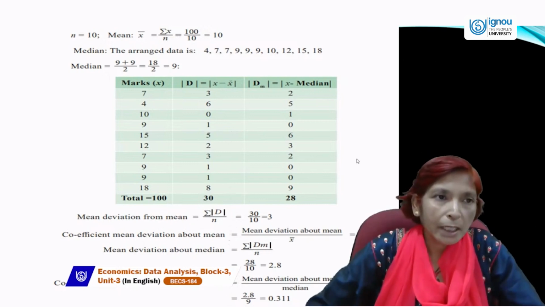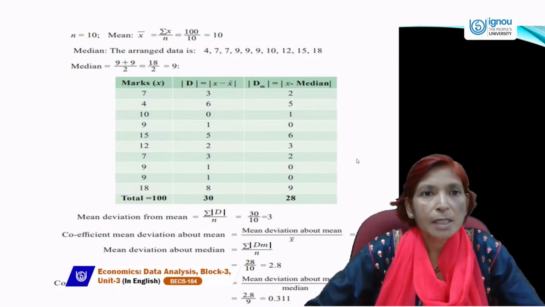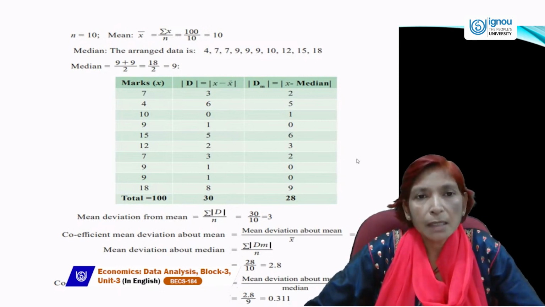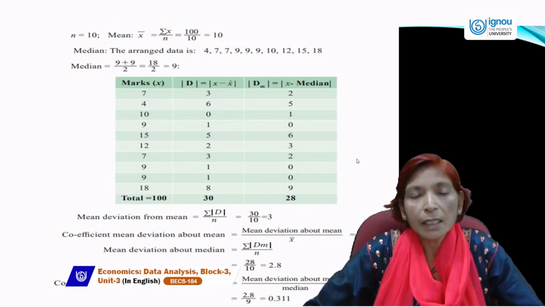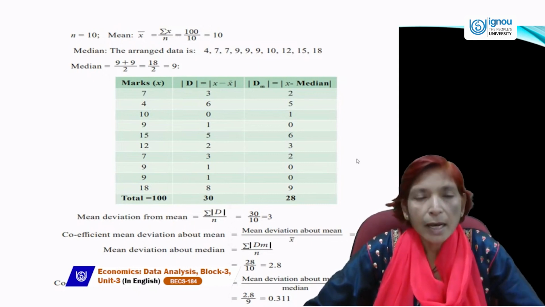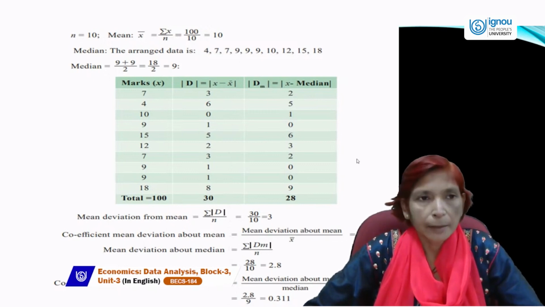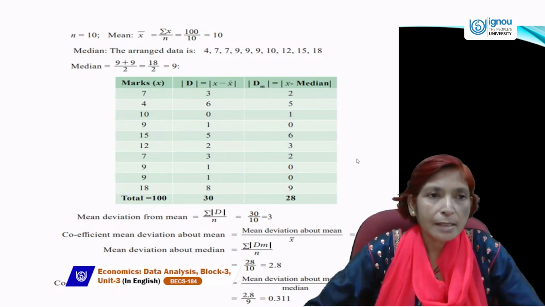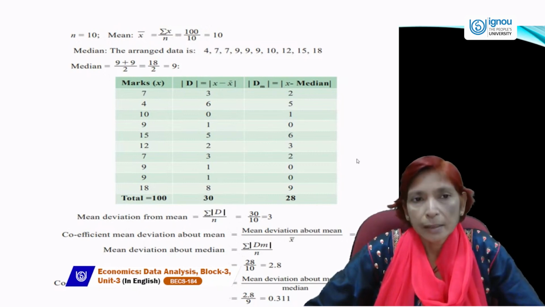How can you calculate the mean? Mean is the summation of all the numbers, like 4 plus 7 plus 7 plus 9 plus 9 plus 9 plus 10 plus 12 plus 15 plus 18, divided by n. N is the total numbers. Here the total numbers are 1, 2, 3, 4, 5, 6, 7, 8, 9, 10. It means x bar is equal to sigma x upon n. Sigma x is 100 and n is 10, so the mean will be 10.